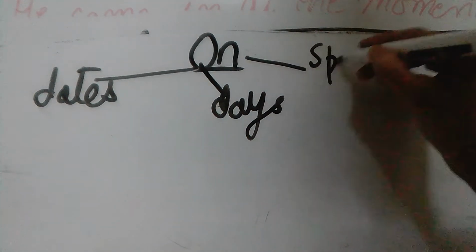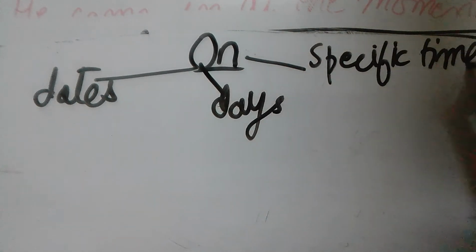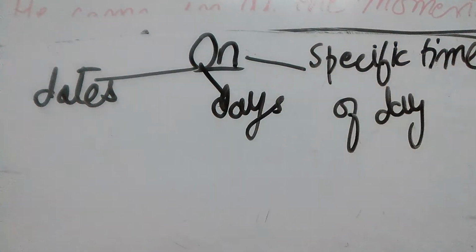And a specific time of day. What does it mean? Specific time of day means that usually we use in with morning, afternoon, evening, and at with night. When there is a specific time, then we use on.